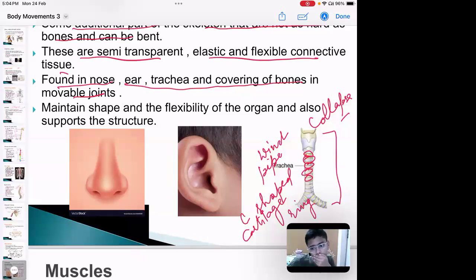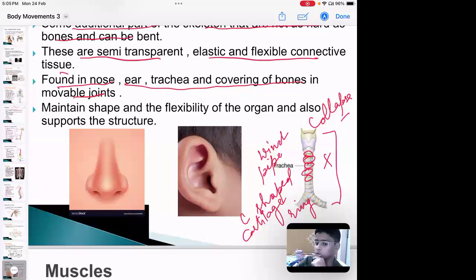Therefore, in the absence of air, it does not break down. This is very important for grade 10. You will be learning why the trachea does not break down in the absence of air. Sometimes when we are not able to breathe properly, sufficient air is not there in the trachea. But in spite of not having sufficient air, it does not break down. It is because of the C-shaped cartilage rings.